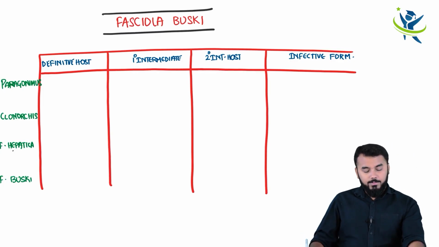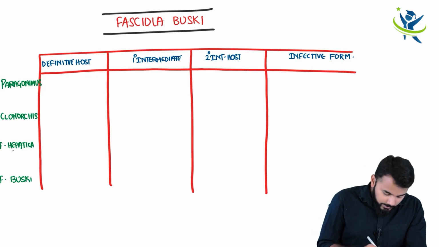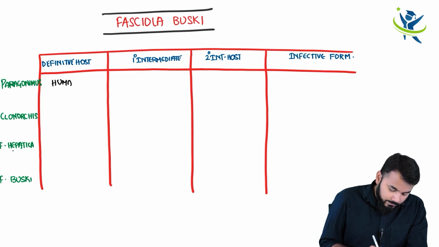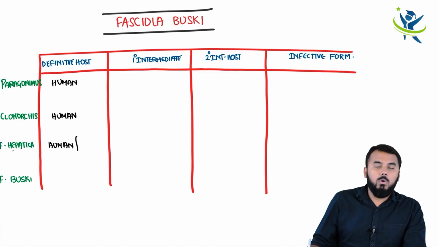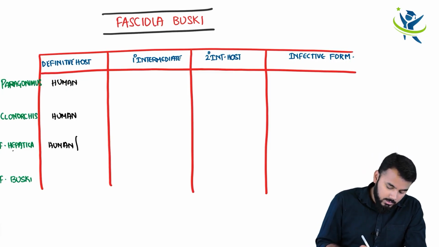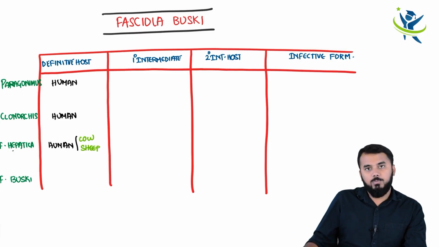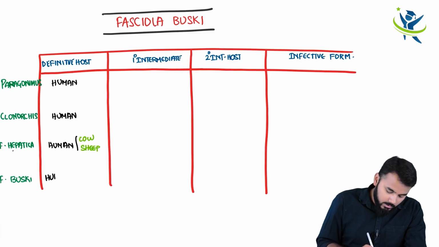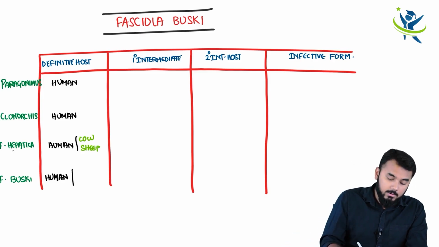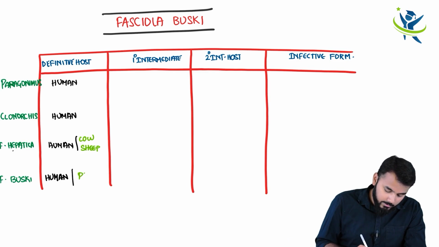The definitive host in case of Paragonimus will be human. The second one also will be the human. The third one will be the human again. But what is another host other than the human? That is cow as well as sheep. So you call it a sheep fluke. Now here in Fasciola buski, it will be human. Apart from this, there is also another definitive host, that is pig.